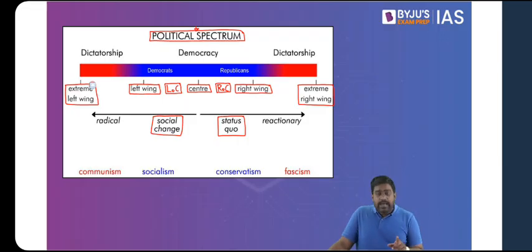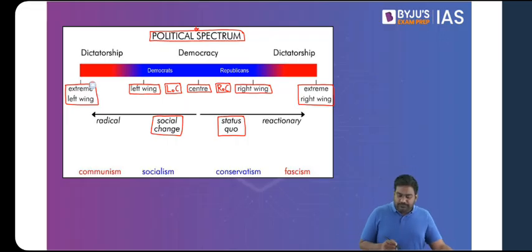Is that clear? Now, I will take some examples of major parties in the world, in India as well. We'll look at what their political philosophy is, what stand they take on different issues, and accordingly, we will place them under different political ideologies in the spectrum. So then it becomes more clear to you. I'll also explain what happens when ideology swings towards extremism. All right? So that is the final discussion we should have.